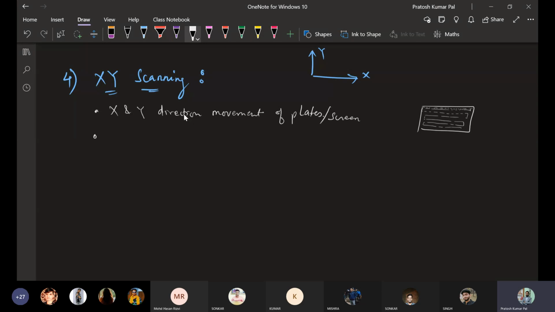This X and Y movement is basically done for placing ions all over the semiconductor surface. Basically we will be doing this for placing the ions all over this silicon semiconductor surface. So these are the four different points that we need to take care of.